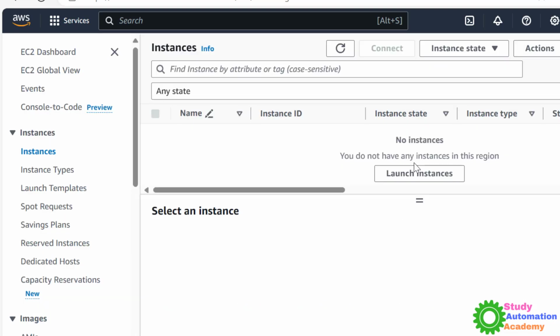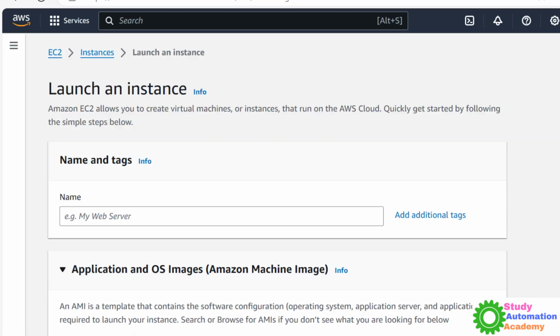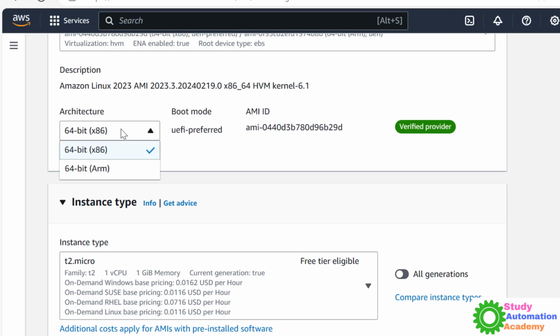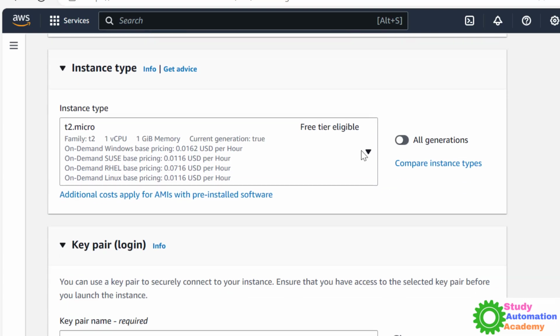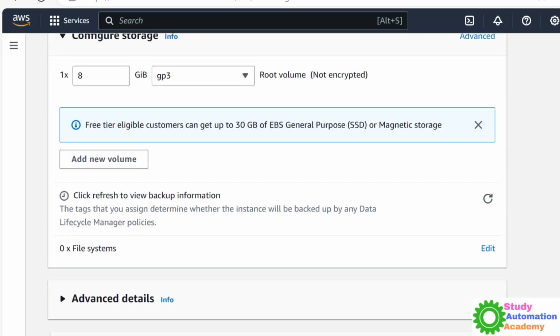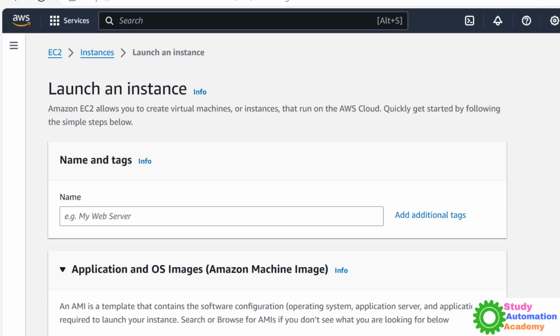Similarly, you can choose the Linux operating system from here. I'll click here, name, and I'll just say Linux. It's saying free tier, which is okay. I'll choose 64-bit. Then it's saying T2 micro free, so I'll use this one, right, the free version. And then KMS and the other things, right? So we'll see all these things.